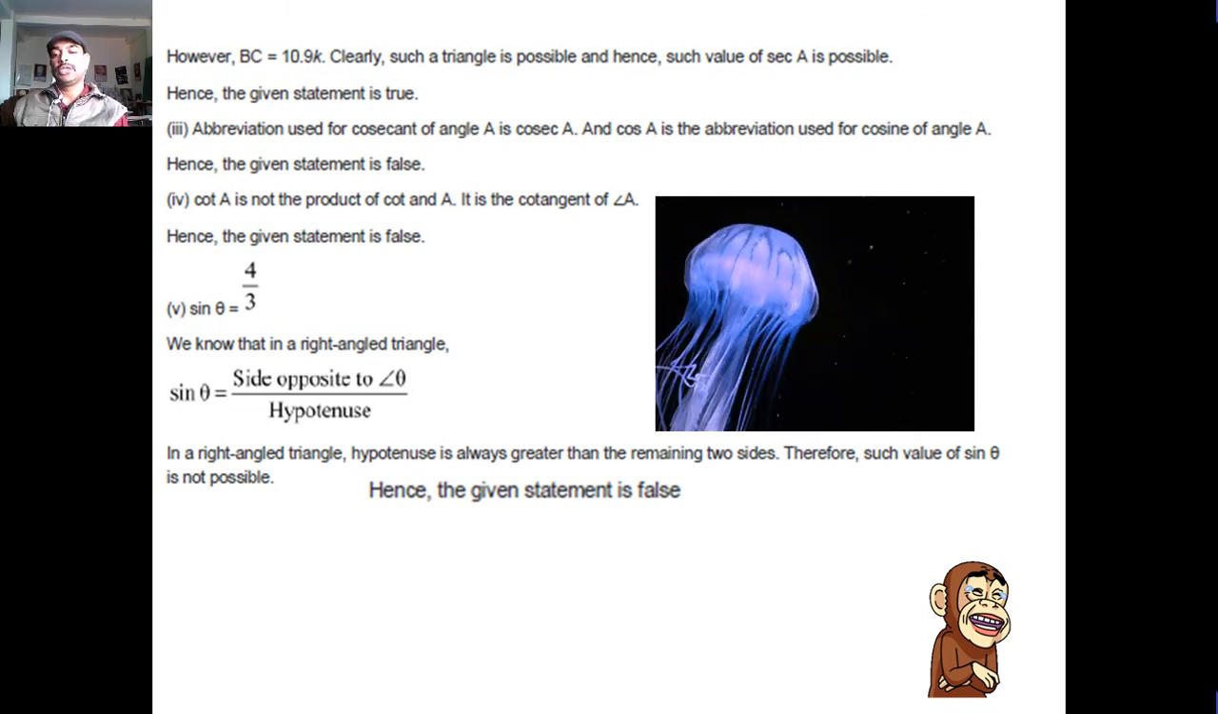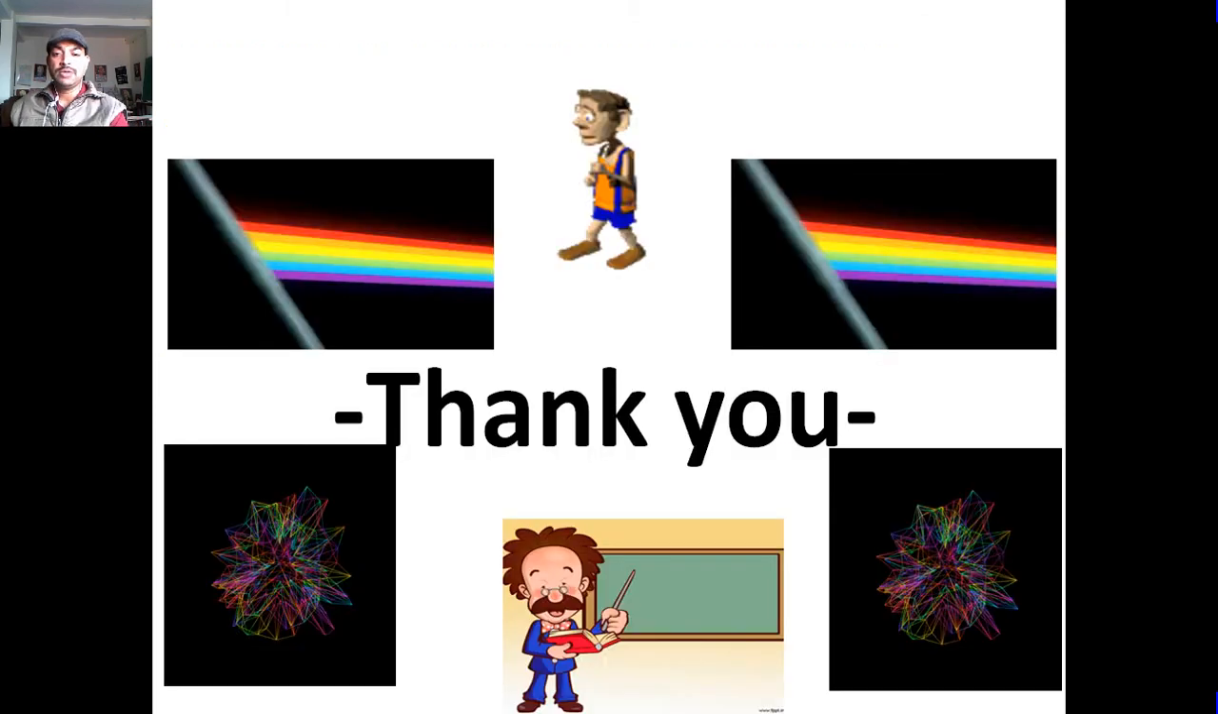Sin theta is 4 upon 3. We know that in a right angle triangle, sin theta is side opposite to angle theta upon hypotenuse. In a right angle triangle, hypotenuse is always greater than the remaining two sides. Therefore, such a value of sin theta is not possible. Hence, the given statement is false.